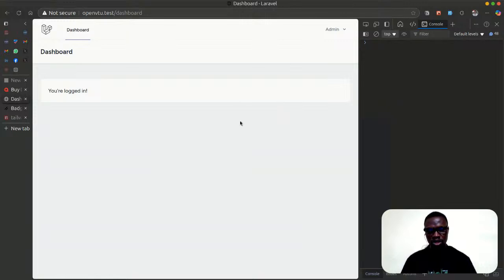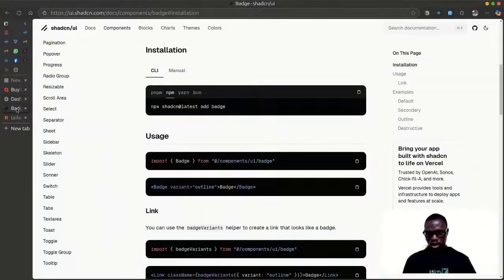So the next thing I want to do now as we build this is that we'll need icons a lot in this project. We'll need icons over and over again. So what should we do with that? I'm going to be using the default icon library given to us by shadcn, which is Lucide Icons.